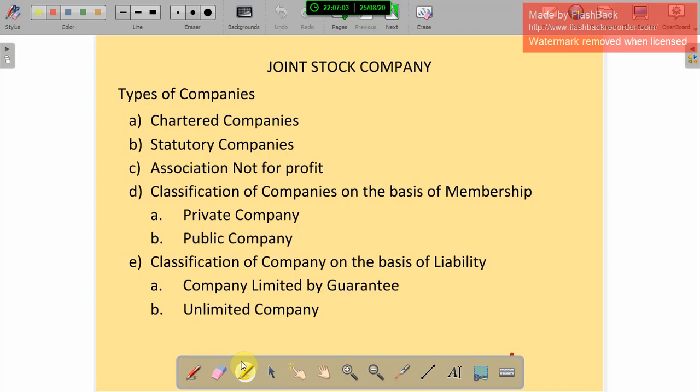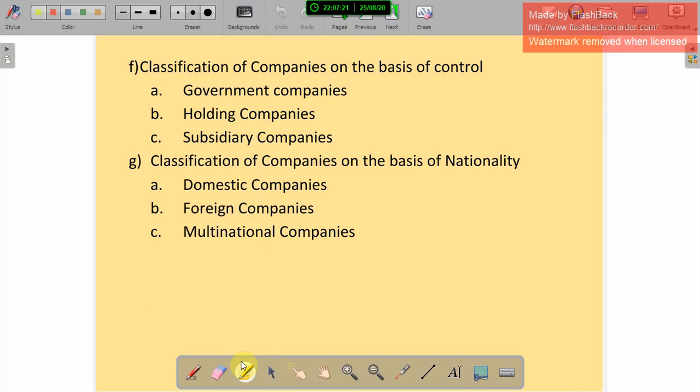There is the chartered company, statutory company, and association not for profit. Classification of companies on the basis of membership: private company and public company. Classification on the basis of liability: company limited by guarantee and unlimited company. Classification on the basis of control: government company, holding company, and subsidiary company. Classification on the basis of nationality: domestic company, foreign companies, and multinational companies. So we are going to see them one by one.